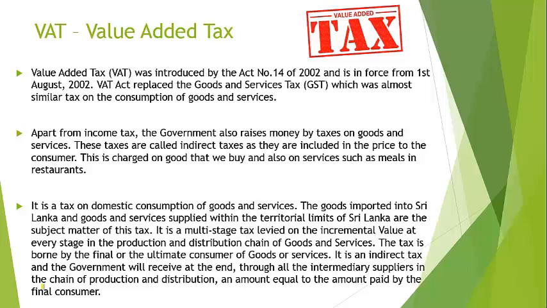Apart from income tax, the government also raises money by taxes on goods and services. These taxes are called indirect taxes as they are included in the price to the consumer. This is charged on goods that we buy and also on services such as meals in restaurants. So VAT is a tax on domestic consumption of goods and services.